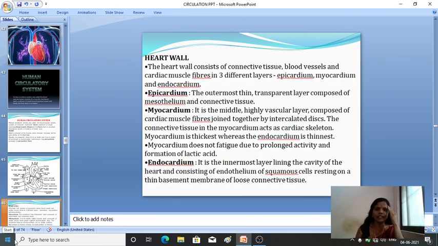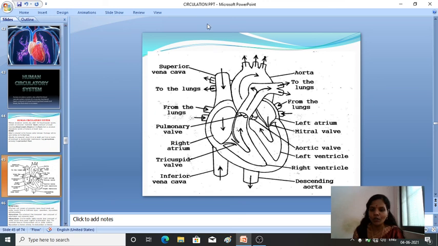First we studied the heart walls. There are three types: the epicardium, the outermost layer, the myocardium, the middle layer, and the endocardium, the innermost layer.